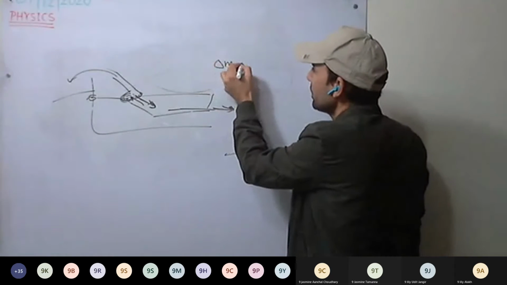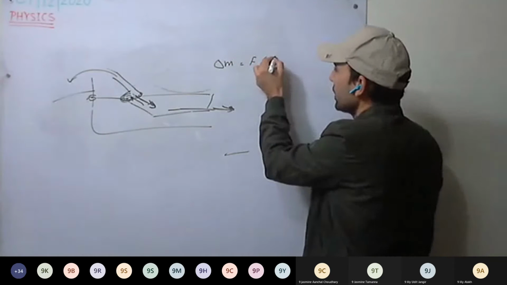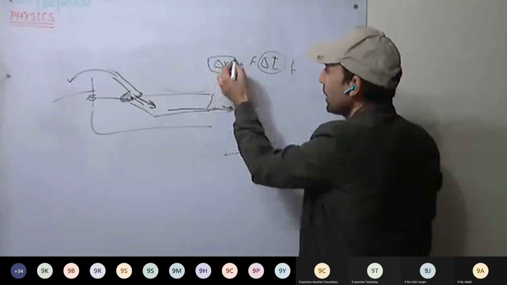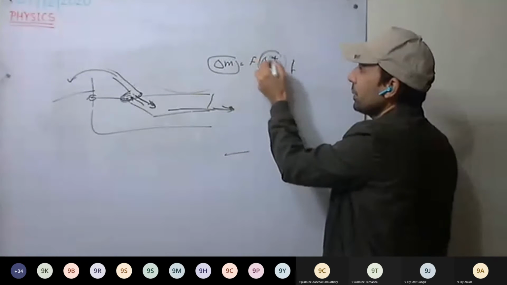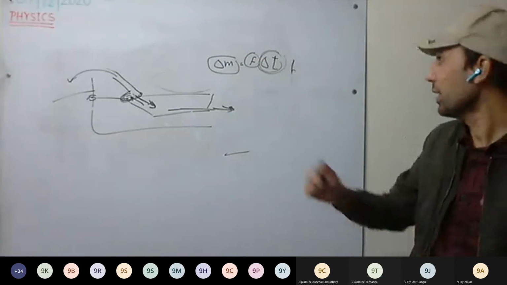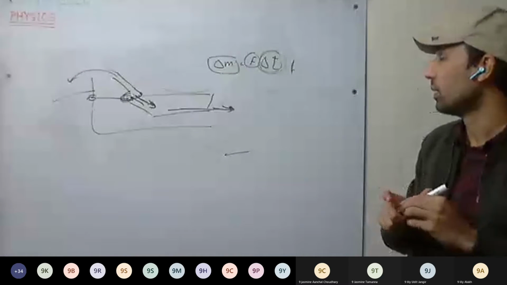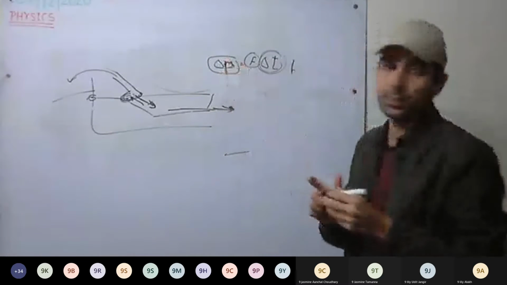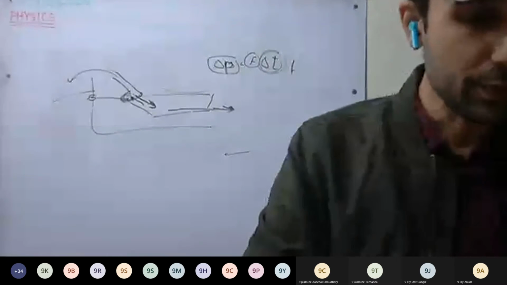Momentum, change in momentum, F delta T. If we increase the time, the momentum remains the same, but the force, the impact, will be less on the hand. We will discuss that in the second law. Here delta P is the change in momentum. Okay. Any doubt in this chapter?